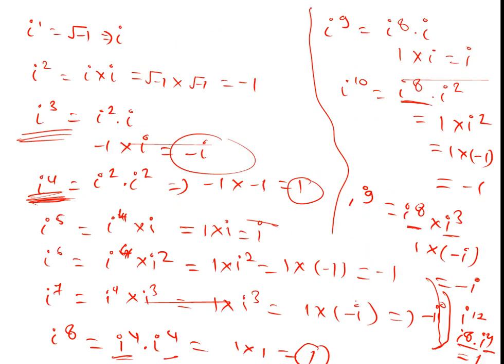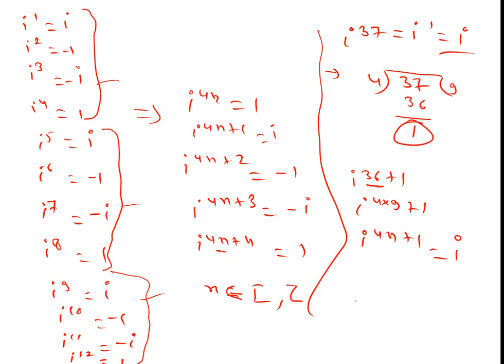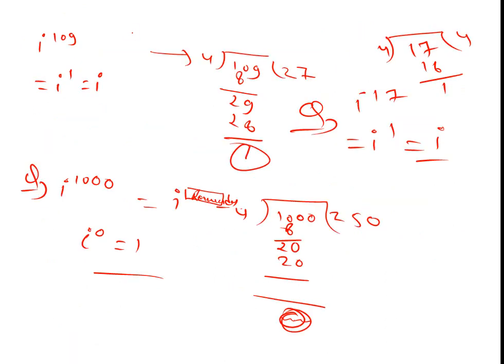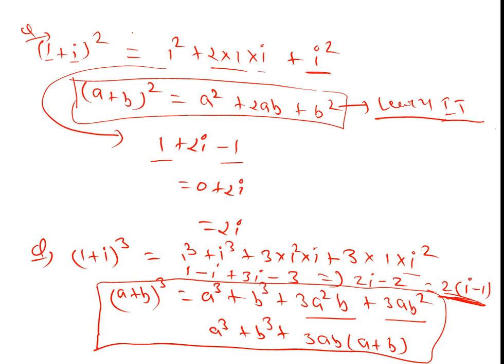Then we understood the repetition of powers of iota. Iota has a cyclic property after power 4. So we find powers like i to the power 37 and much more.